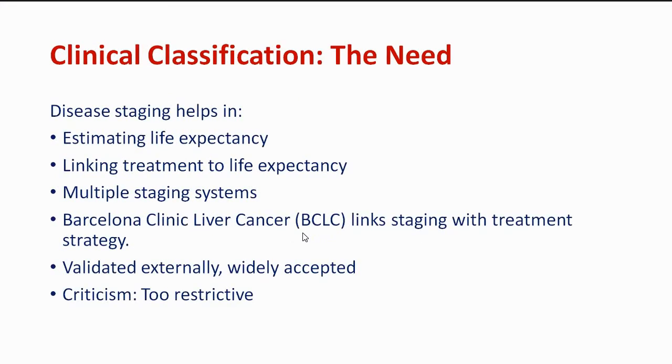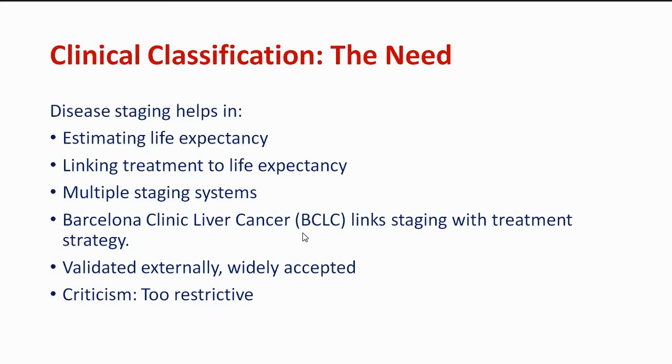So what is the need for classification? There are many various classifications, and BCLC is one of the most important. So why classify liver cancers? Because it helps in estimating life expectancy. At diagnosis, it is important to know the stage of the liver cancer, because we can tell the patient the life expectancy, and we can decide the treatment depending on the stage of the cancer.